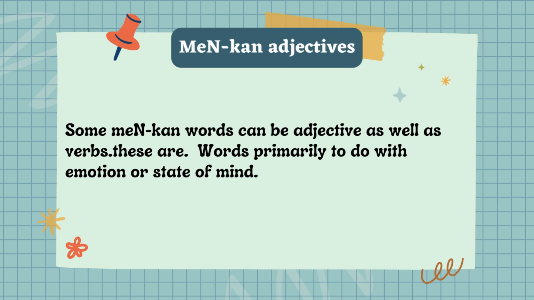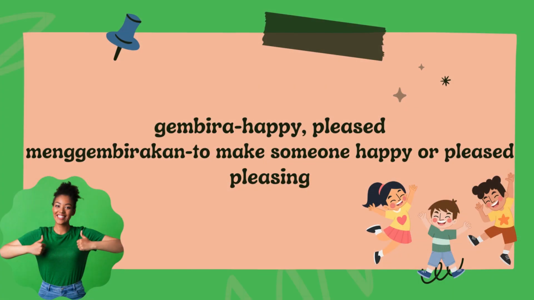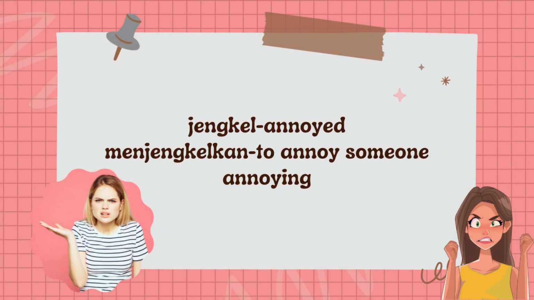Men-kan adjectives. Some men-kan words can be adjectives as well as verbs. These are words primarily to do with emotion or state of mind. Bingung, confused. Membingungkan, to confuse someone, confusing. Gembira, happy, pleased. Menggembirakan, make someone happy or pleased, pleasing. Jengkel, annoyed, to annoy someone, annoying.